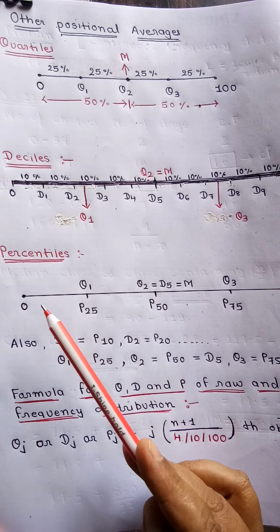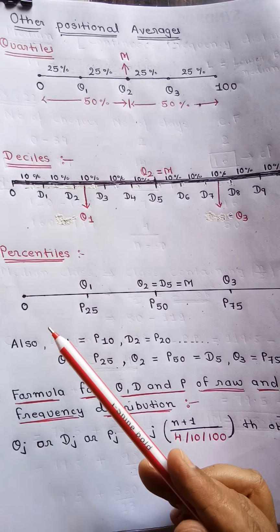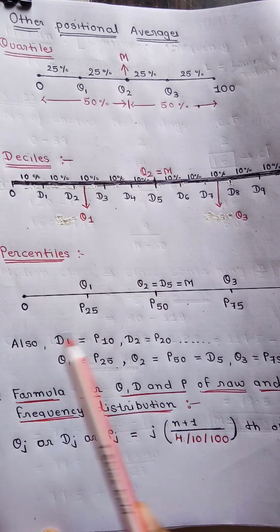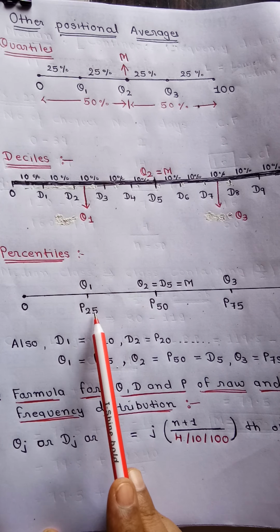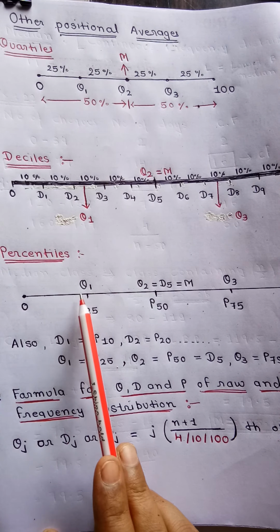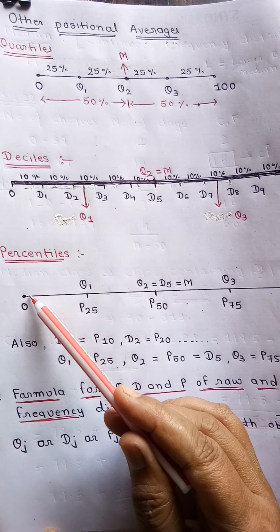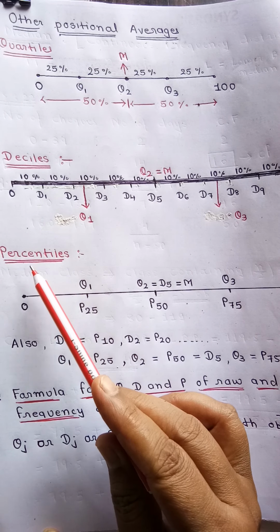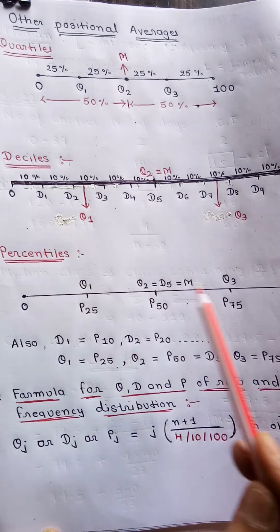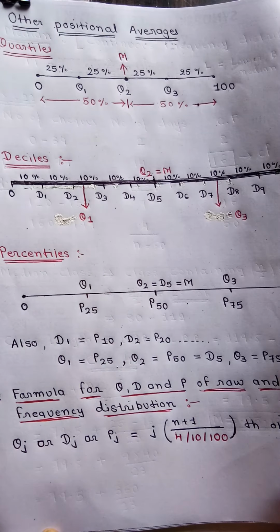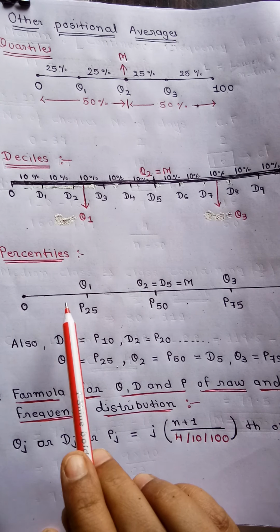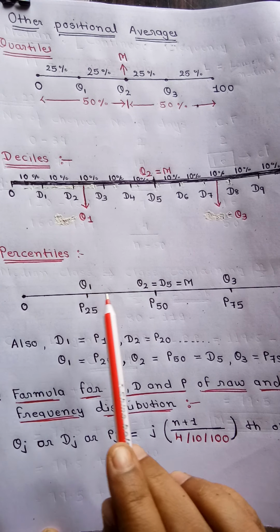Now in a similar way percentile. Percentile you know, percentage is always on 100. So to divide the data into 100 parts is called percentile. Now I have written here P25. P25 means this much is 25%. But if we want to write here 1, 2, 3, 4, 5, 6, 7, 8, we can write. So percentile starts from P1 till P99. P1, P2, P3, P4, P5 till P99. So there are 99 numbers. Each one is called percentile, like P1, P2, P3 and so on.